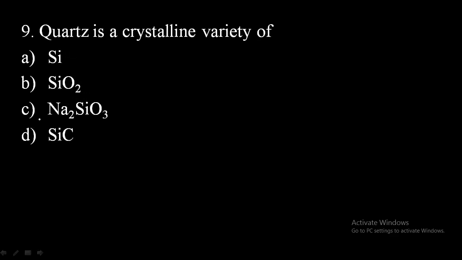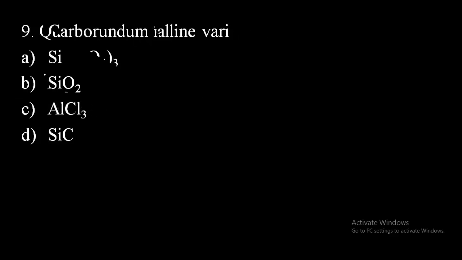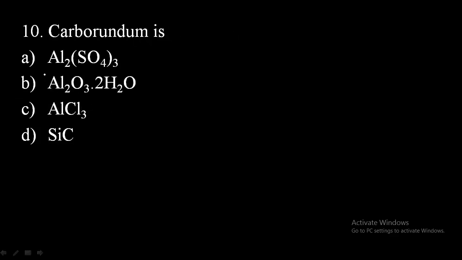9th one, quartz is a crystalline variety of. Quartz, it is the purest form of silicon dioxide. So therefore option B will be the correct one here. The carborundum, it is a type of covalent solid and it is extremely hard, and the chemical composition of carborundum is silicon carbide. So therefore option D will be the correct answer.